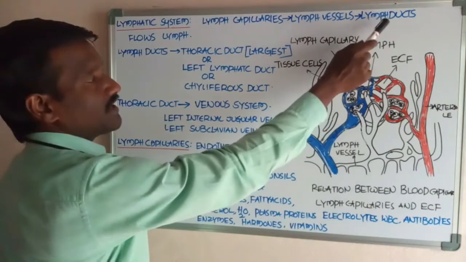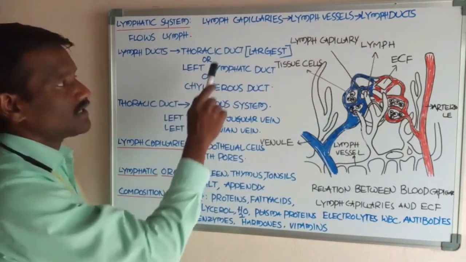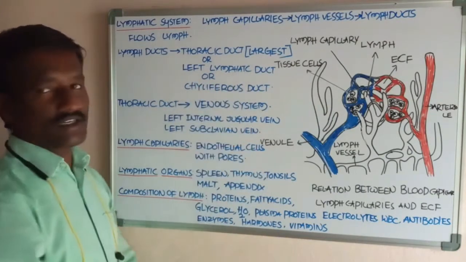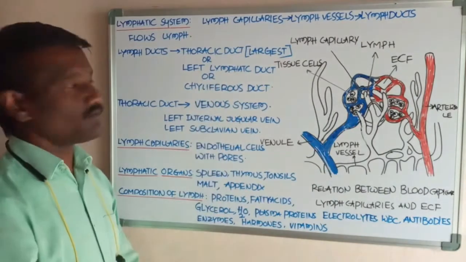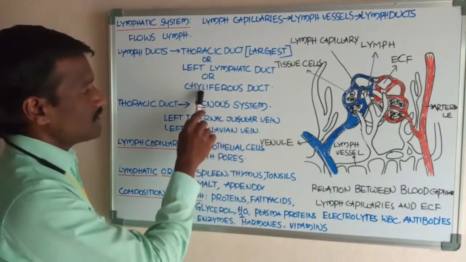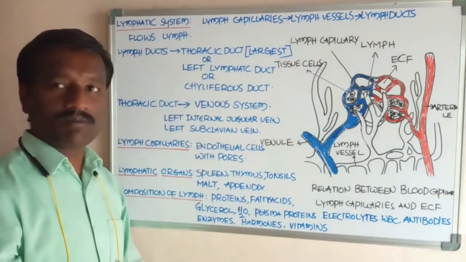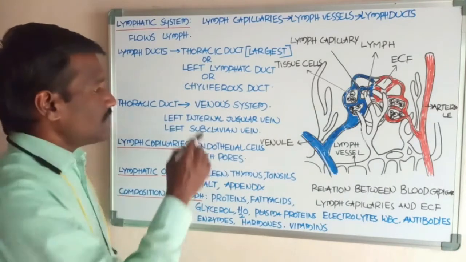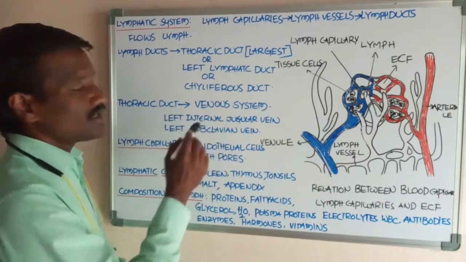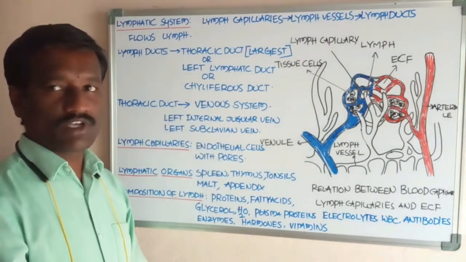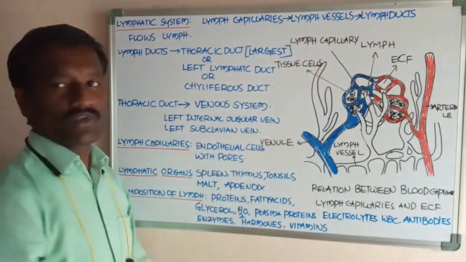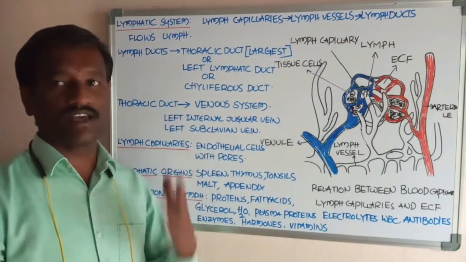Lymph ducts open into the thoracic duct. This is the largest lymphatic duct, also called the left thoracic duct, left lymphatic duct, or chyliferous duct. This duct empties the lymph fluid into the venous system at the junction of the left internal jugular vein and the subclavian vein. In the lymph vessels and lymph ducts, there are walls on the inner surface.